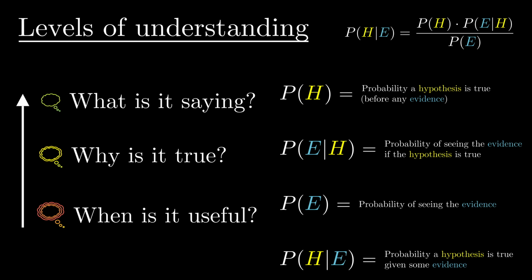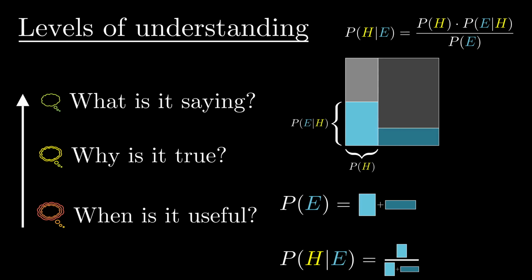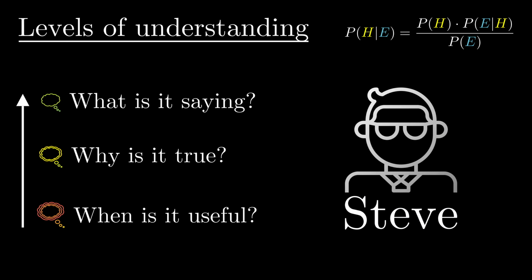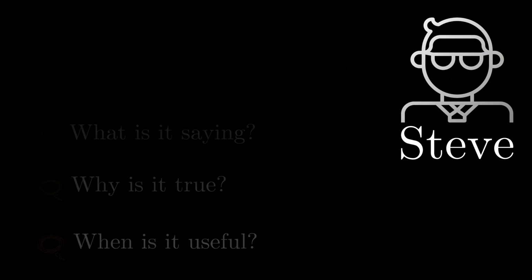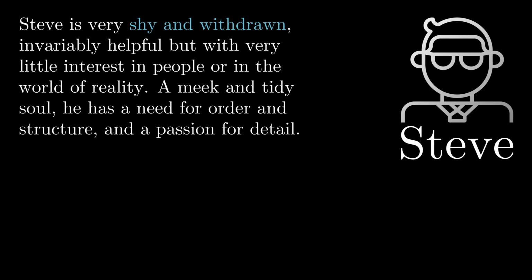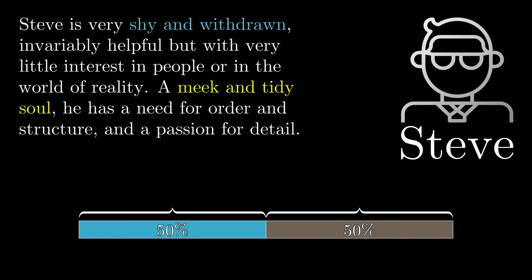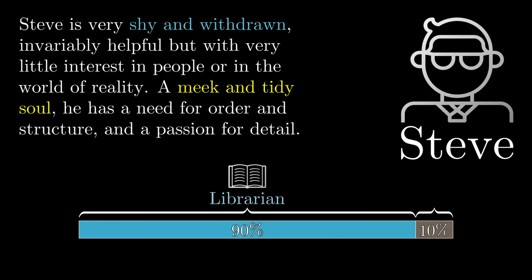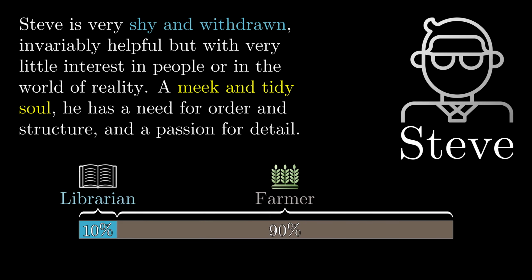So before dissecting the formula or explaining the visual that makes it obvious, I'd like to tell you about a man named Steve. Listen carefully now. Steve is very shy and withdrawn, invariably helpful, but with very little interest in people or the world of reality. A meek and tidy soul, he has a need for order and structure and a passion for detail. Which of the following do you find more likely? Steve is a librarian, or Steve is a farmer?